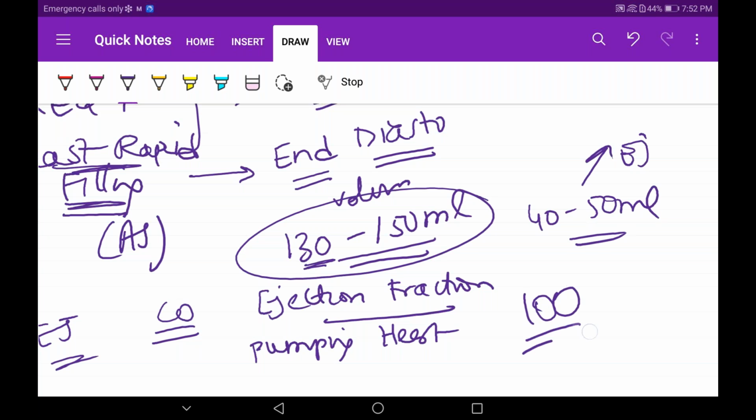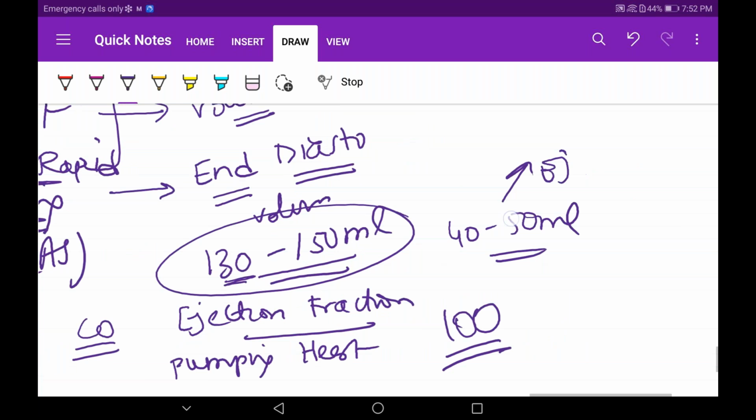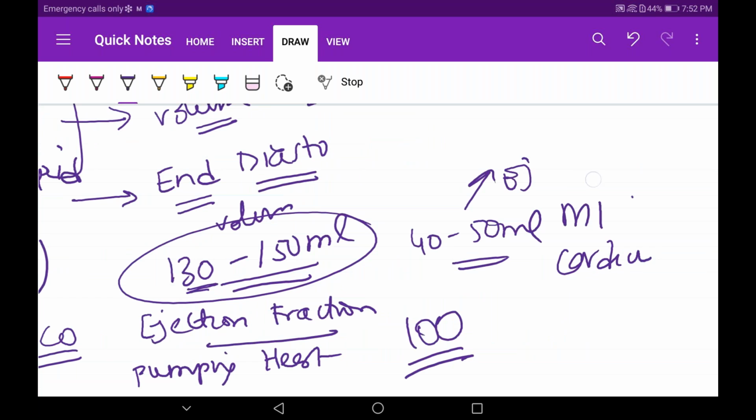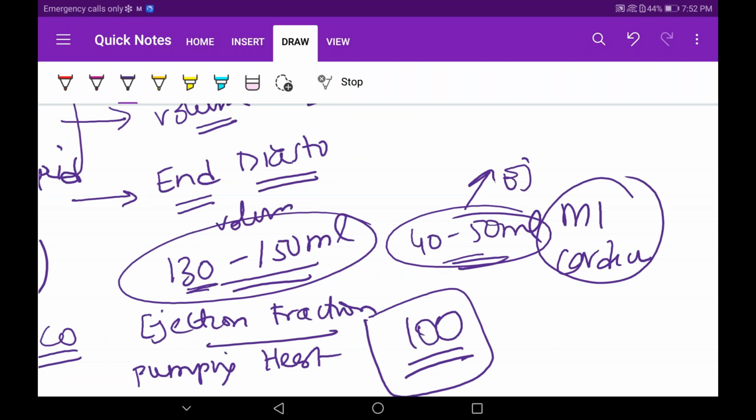there is 100 ml left, what is this? This is seen in MI or some cardiomyopathies. Heart is not able to pump. Only this much amount of blood is getting ejected, and systolic volume is becoming only 100. So it's too much, na? It has to at least be 60 ml or less than that. Okay, that's all. That's the significance.